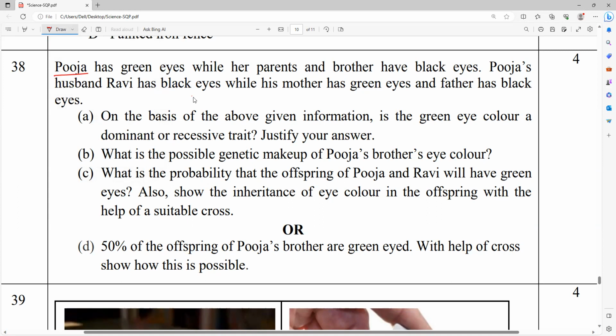So Pooja has green eyes. Pooja has what eyes? Everybody? Green eyes, while her parents and brother have black eyes. So from this statement itself, you can understand which is the dominant color, black or green. Anybody? Black. Yes, please. Black. Why black? How are you guessing it is black? Please respond.